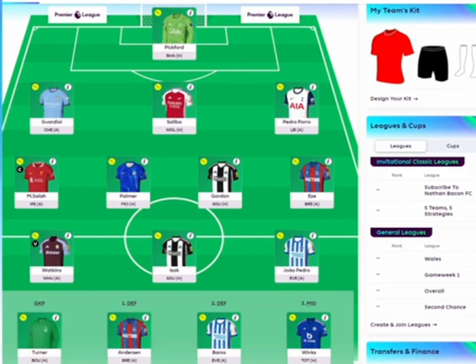So let me know, what do you think of this team? Are you looking similar to the template, or are you looking completely different?